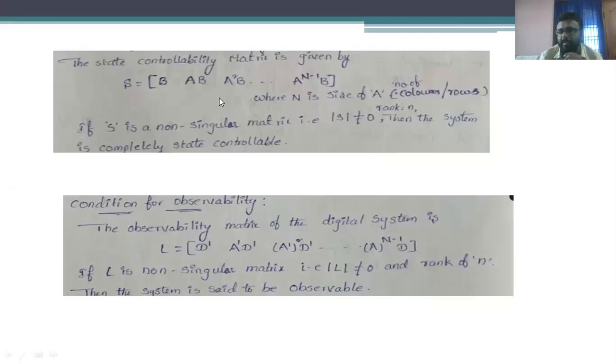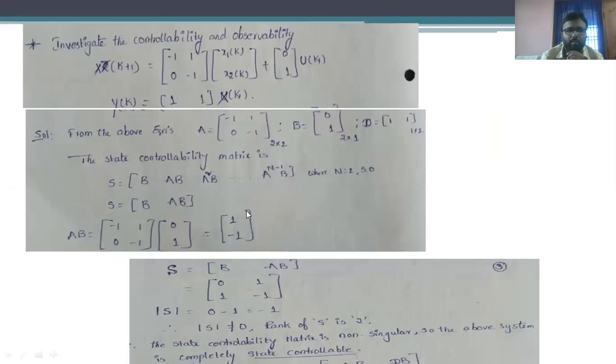Now let us step into the problems. This is the statement of the problem. Investigate the controllability and observability for the given system: x of k plus 1 is equal to the matrix [minus 1, 1; 0, minus 1] times [x1 of k, x2 of k] plus [0, 1] into u of k, and y of k is equal to [1 1] into x of k. That means he has given three matrices: this one is capital A, this is capital B, and this is capital D.